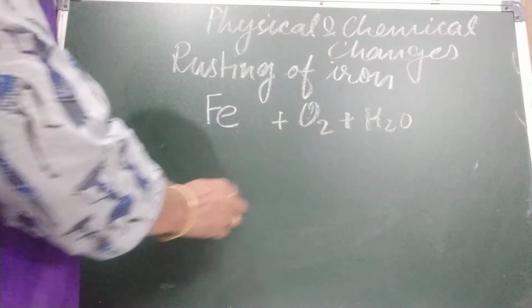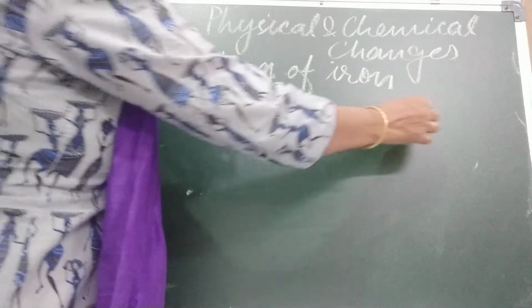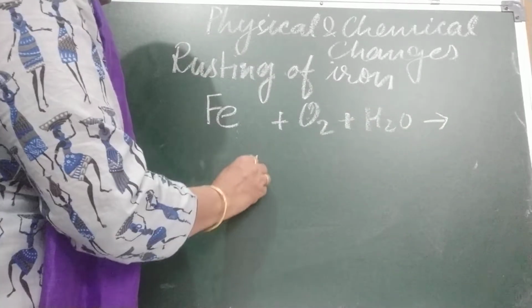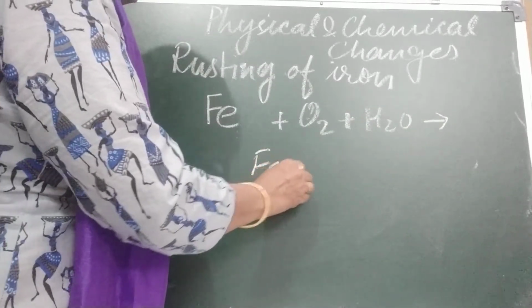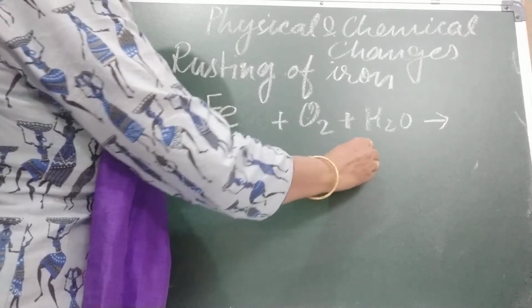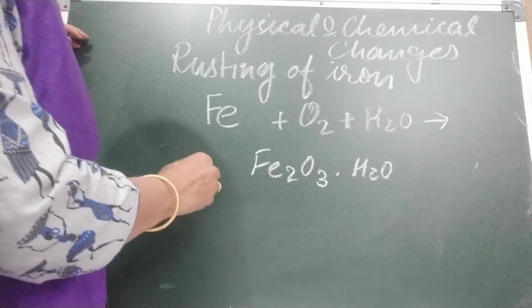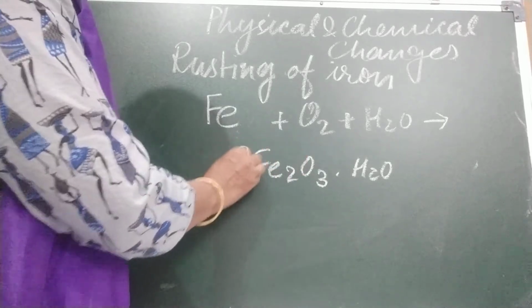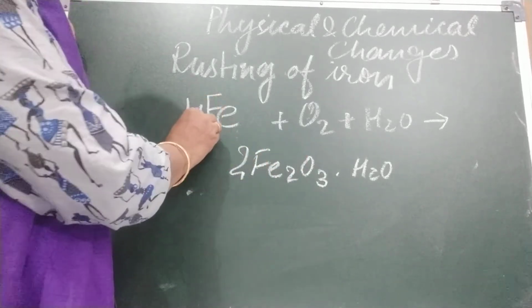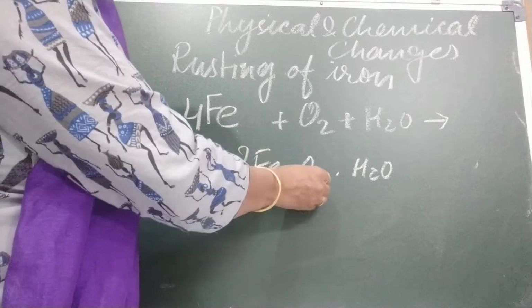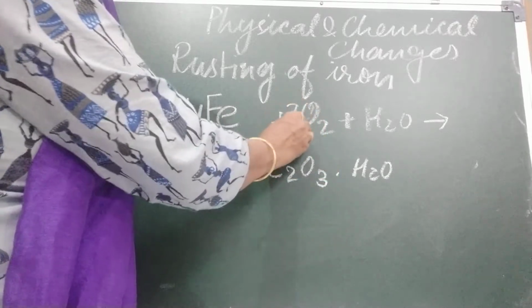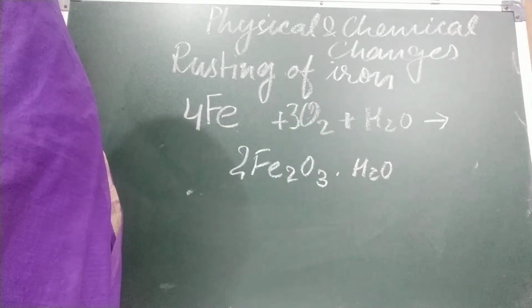When these three things react, they form iron oxide, Fe2O3, and molecules of water. And we are going to balance this: 4Fe and 3O2. This is the balanced equation.